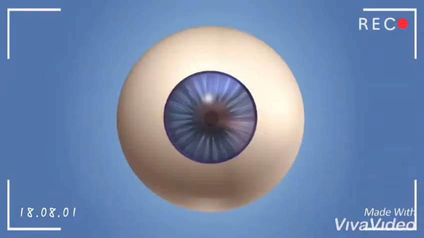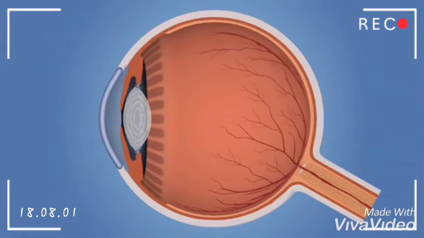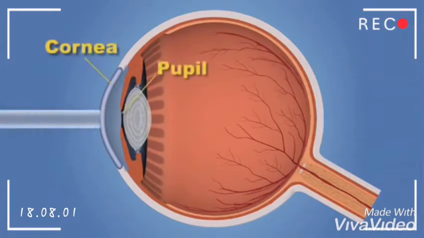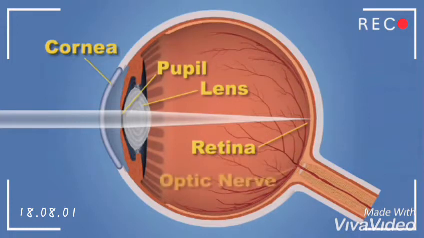Well, to understand how glaucoma affects the eye, it is important to understand how the eye sees or works. Light rays enter the eye through the clear cornea, then through the pupil and the lens. These light rays are focused onto the retina, a light-sensitive tissue lining in the back of the eye. The optic nerve is connected to the retina and is made up of many nerve fibers. Signals from the retina are sent through the optic nerve to the brain, where they are interpreted as the images